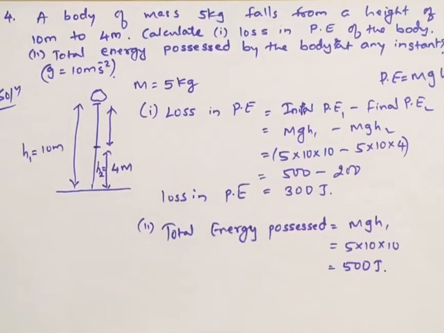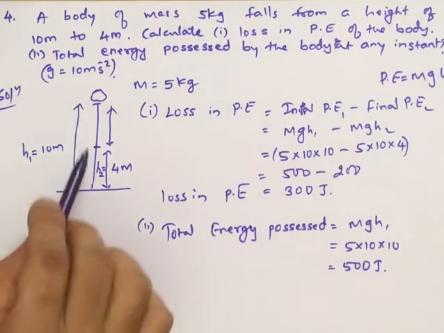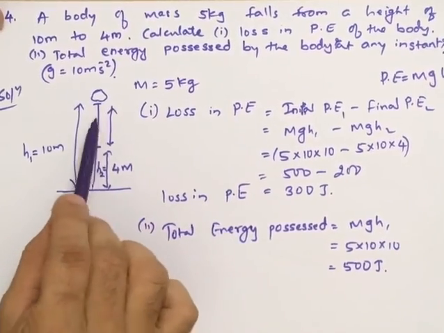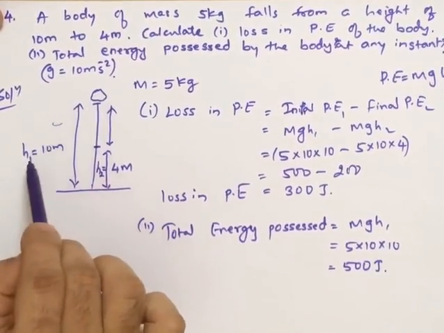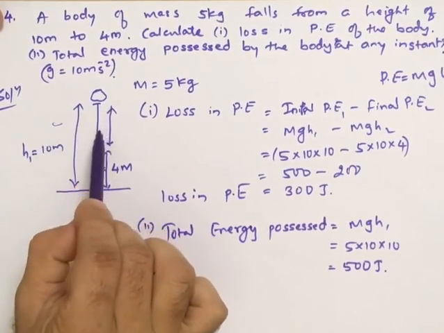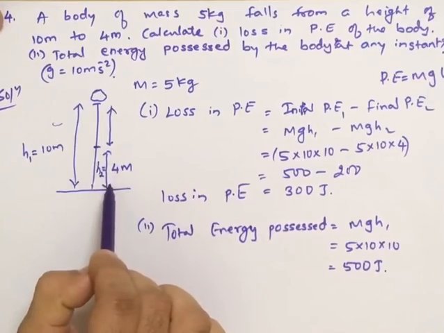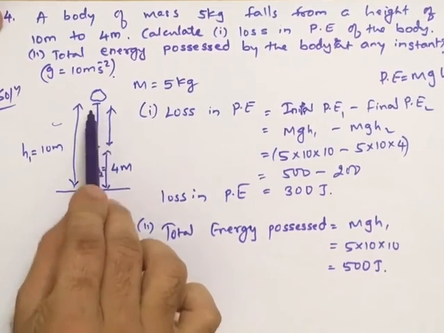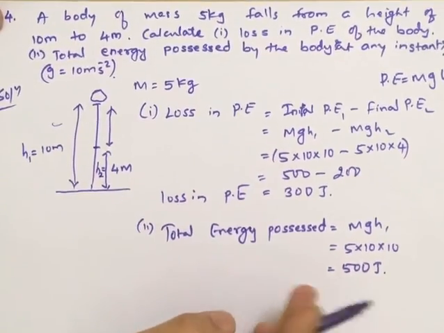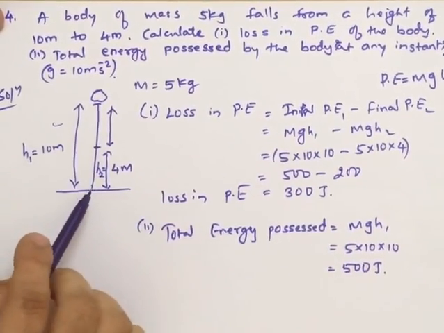Okay, so you all understood this. Once again I'll explain this. This stone is at a height of 10 meters. It is dropped from a height of 10 meters. When it reaches a height of 4 meters, we must find how much is the loss in potential. As it is traveling down, potential energy will decrease, so we must find the loss in potential energy.